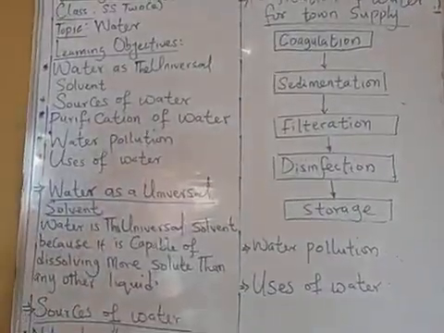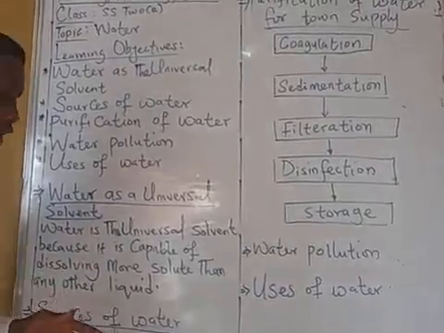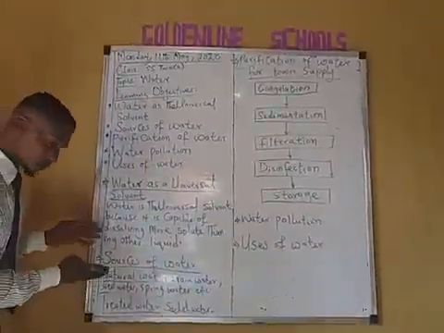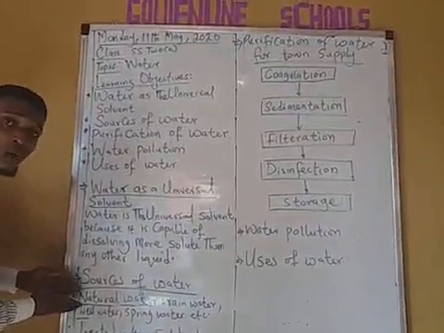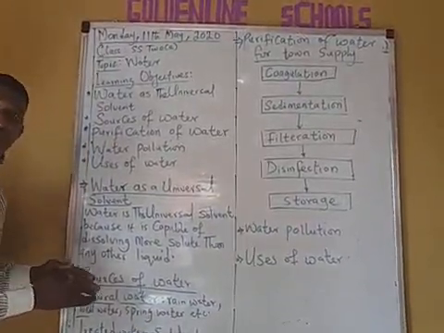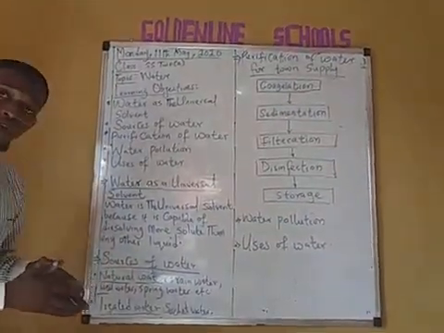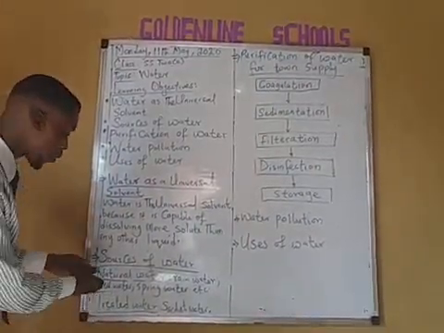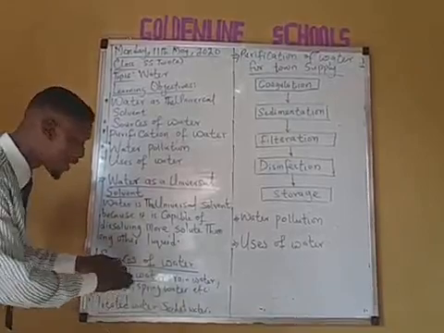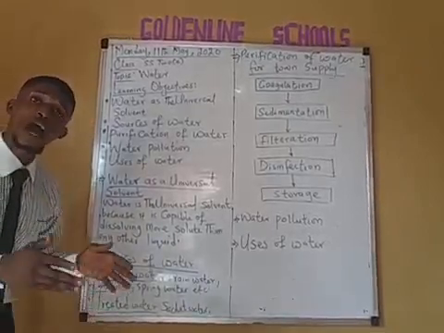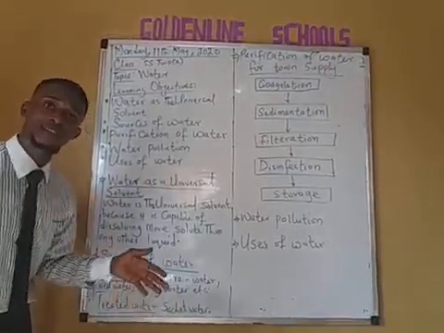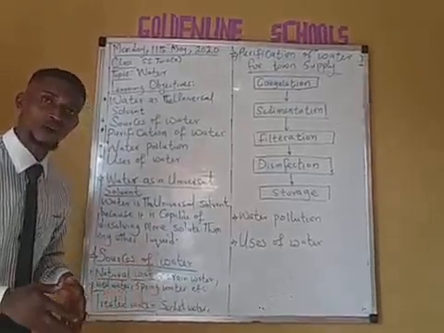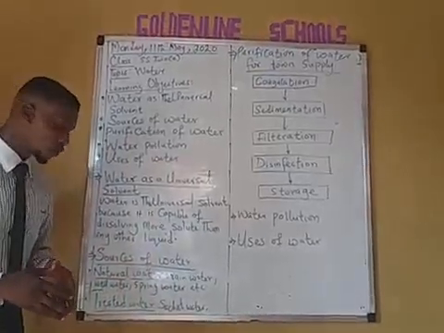Now, what are the sources of water? Now, there are two major sources of water. First one we call the natural water. Now, the natural water or natural source of water are the rain water, that's water from the rain, well water, we have spring water. Also, we have examples like the seas and the ocean. There are also natural sources of water.